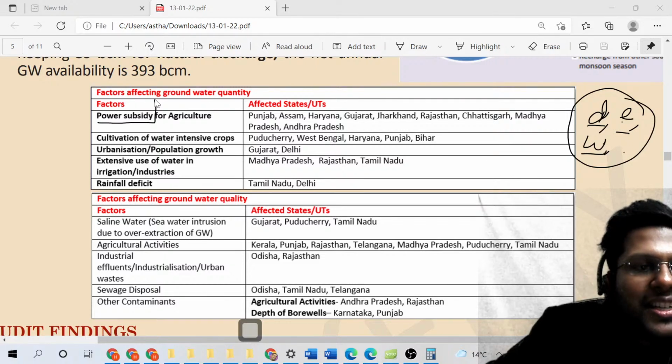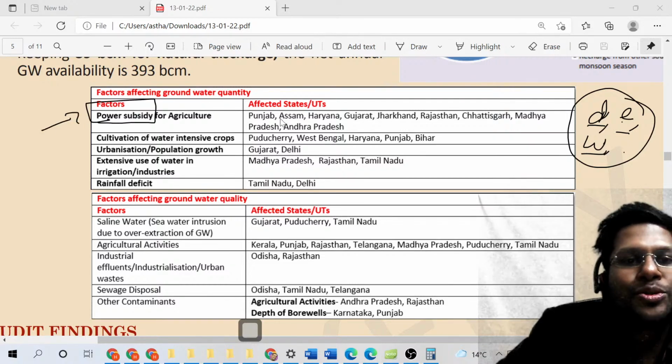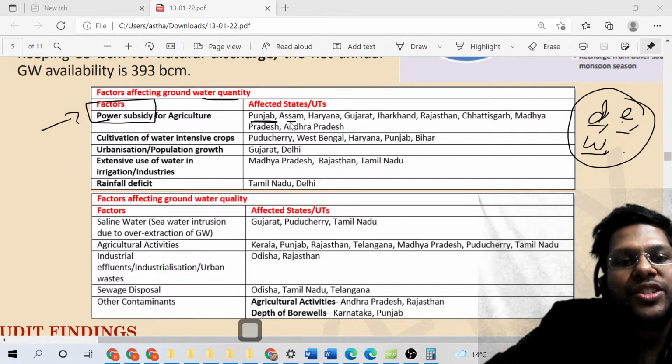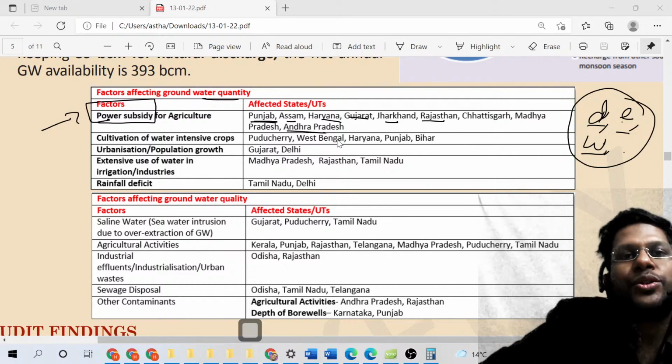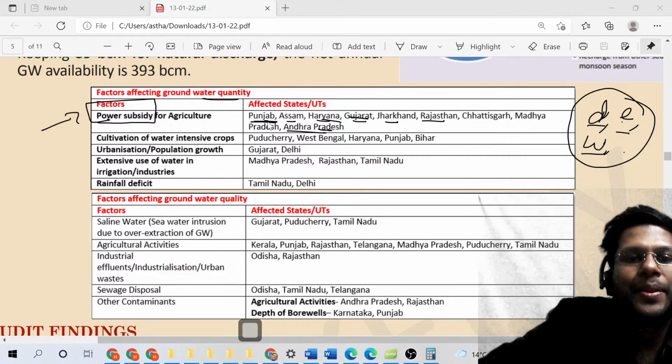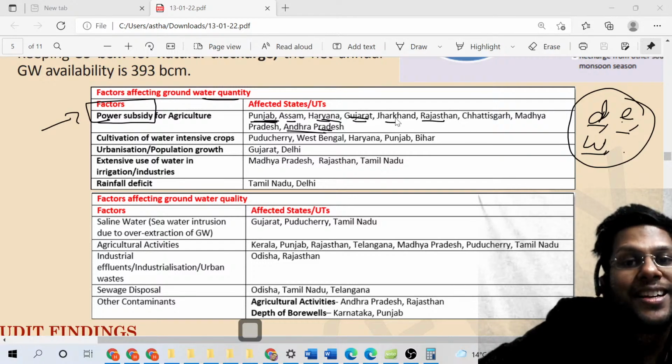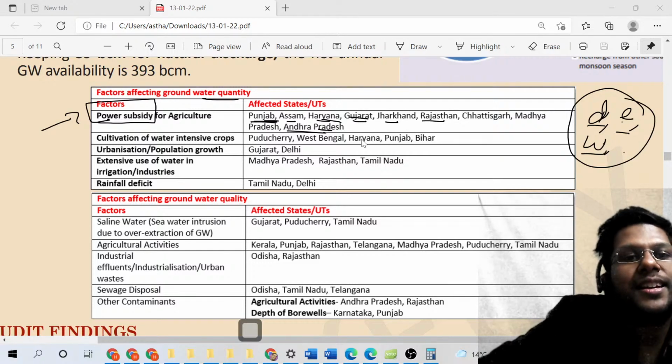So power subsidy is one of the reasons that leads to the reduction in quantity of water in Punjab, Haryana, Jharkhand, Gujarat, Rajasthan. Look at those particular states where Green Revolution 1 had happened. Andhra Pradesh also it had happened. Gujarat, some places. Haryana, Punjab, at some places. Those plain areas, where agriculture can be followed.